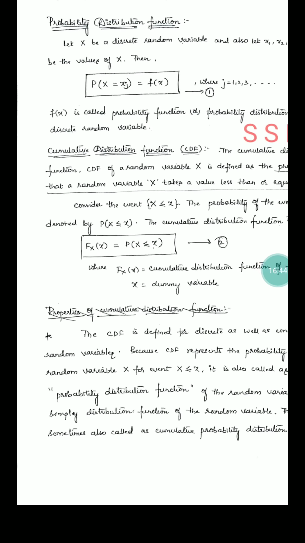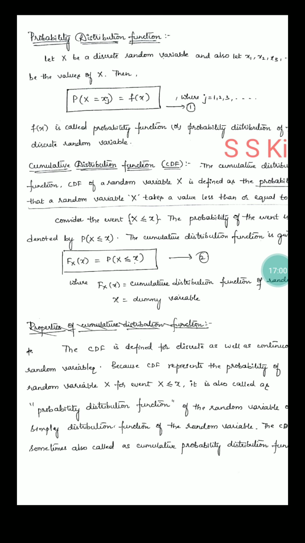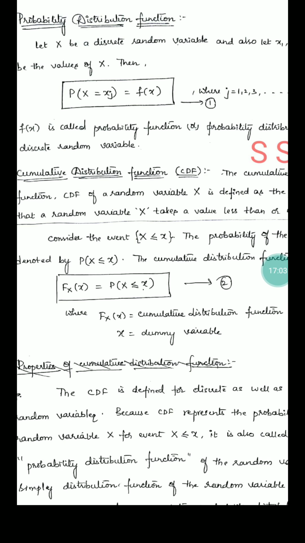So f of x is called the probability function. No need to put that much concentration; this is very simple. Probability of capital X equal to small xj is equal to f of x. f of x is nothing but the probability function. This probability function is also called the probability distribution function.